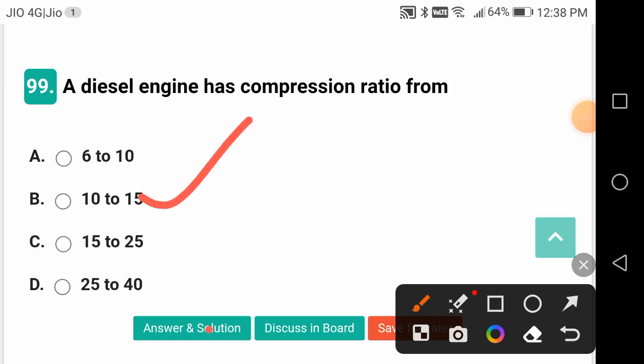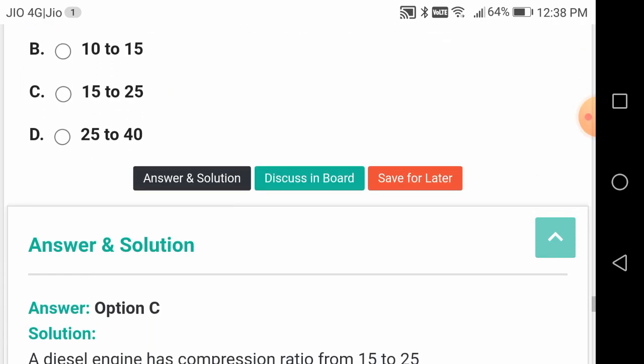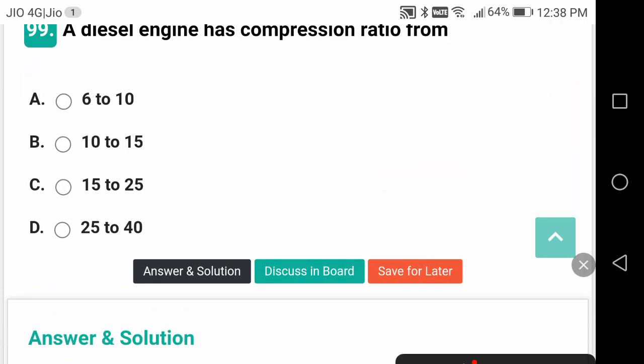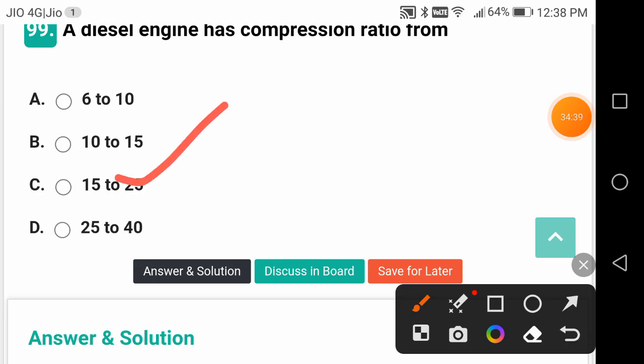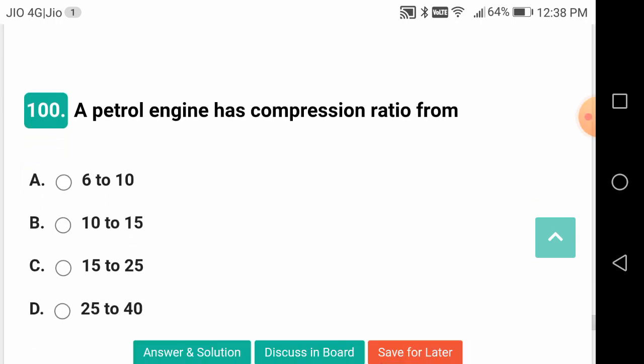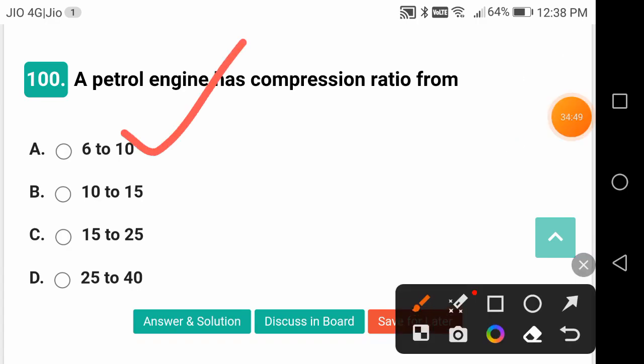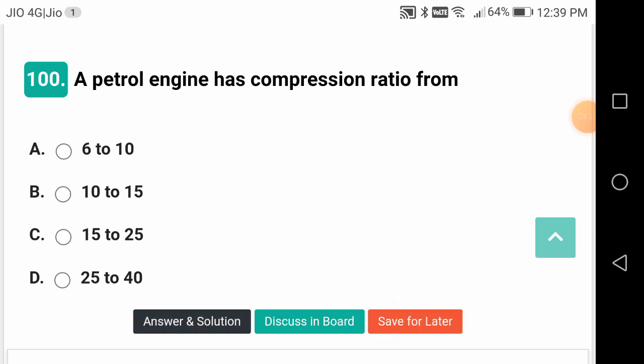A diesel engine has compression ratio varying from, what is this? 10 to 15, or let us check it, friends. I think 15 to 25 he will give. Right, it is given 12 to 20, but he has taken on the more side, 15 to 25. Last question for this video, friends. A petrol engine has a compression ratio varying from 6 to 10. 6 to 10 is the correct answer.